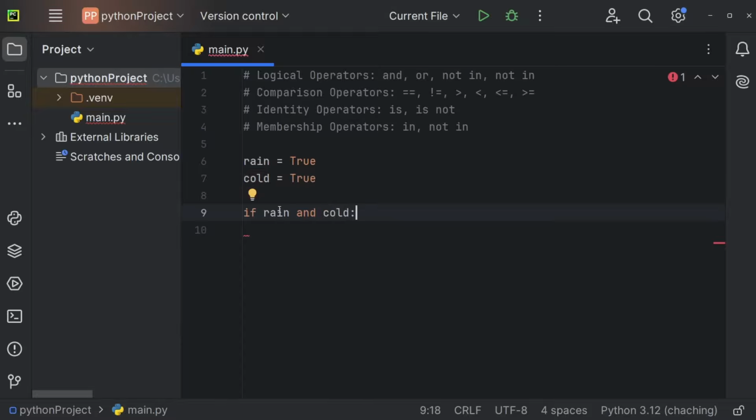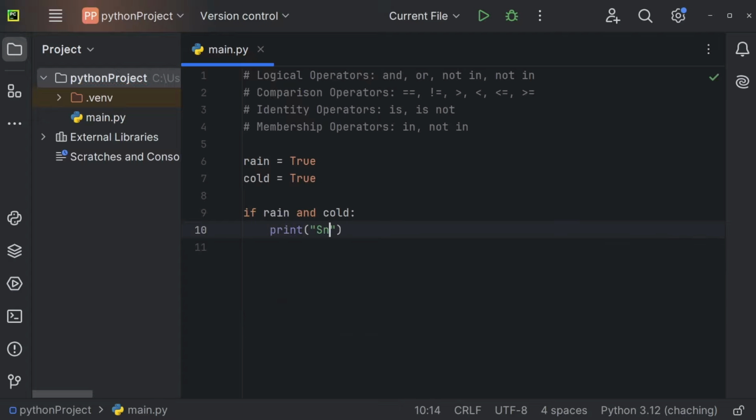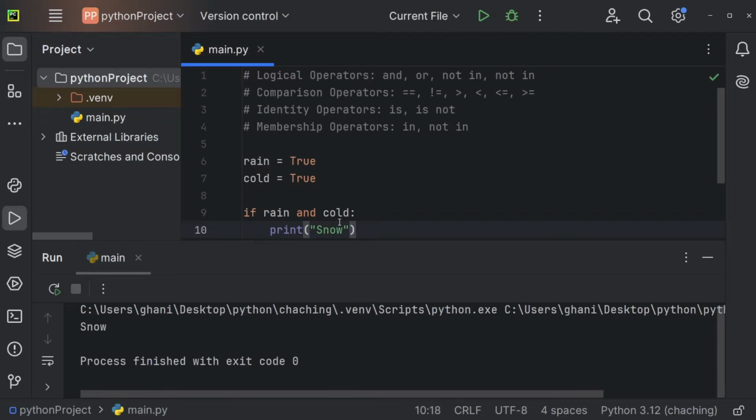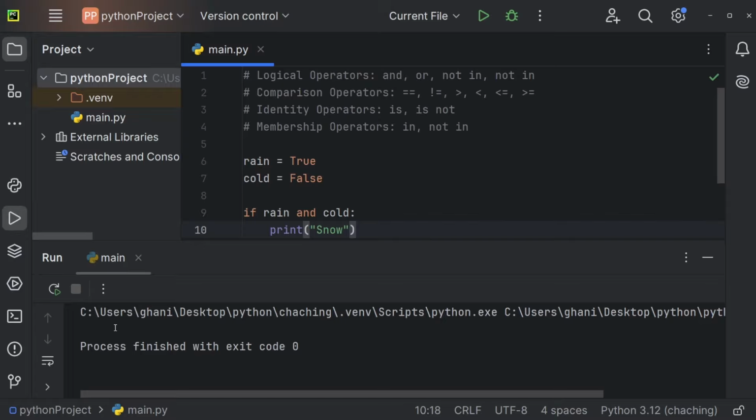And now only if rain is true and cold is true, only then are we going to execute the code after this if statement. So when using AND, both of those conditions need to be true. And now we can, for example, print snow, because obviously when it's cold and it's raining, you will get snow. If I execute that, we will get snow. If I set cold to false, for example, you will see that we will not get any output because, of course, both of those conditions need to be true.